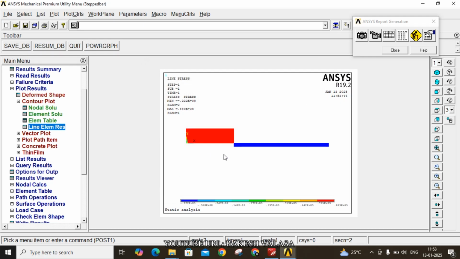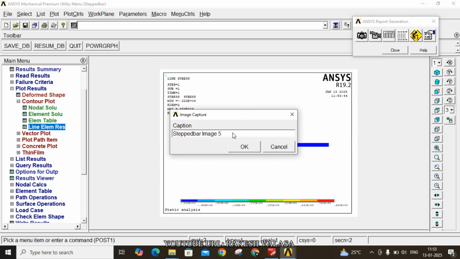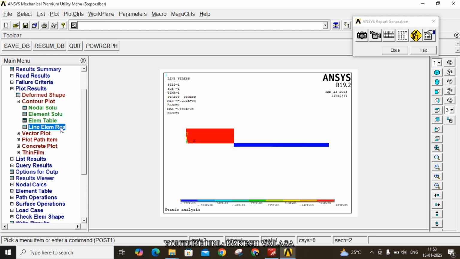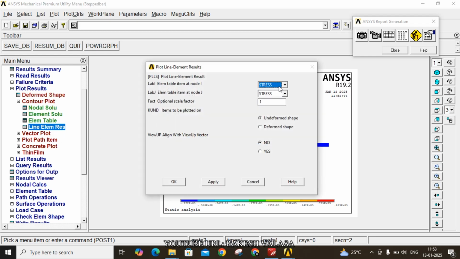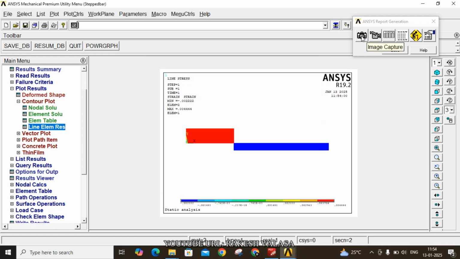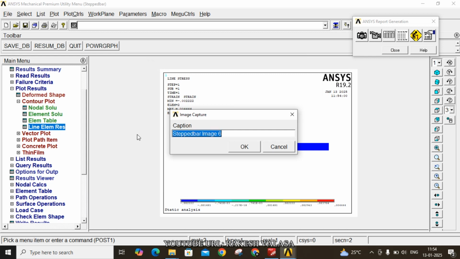OK. Now capture this image. This is the stress. Now click on OK. Now again click line element results, strain, click on OK. Now capture this image. This is the strain. OK.